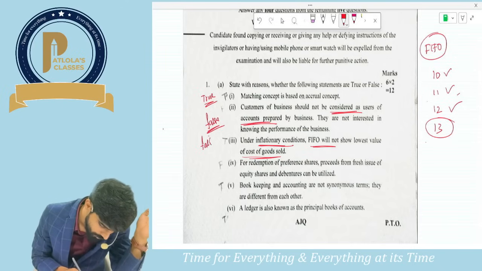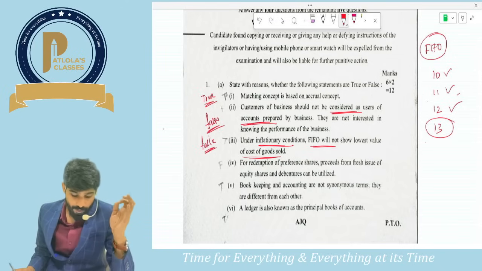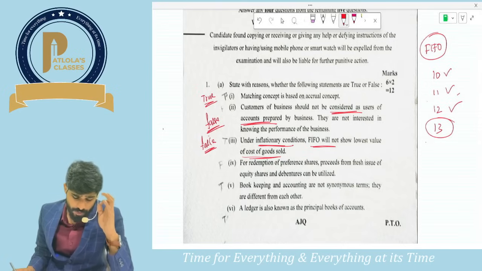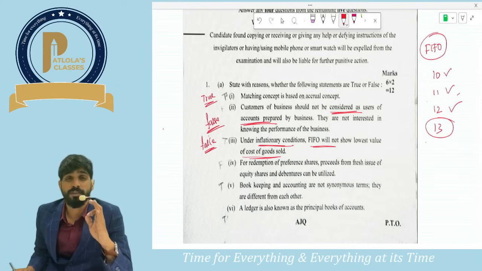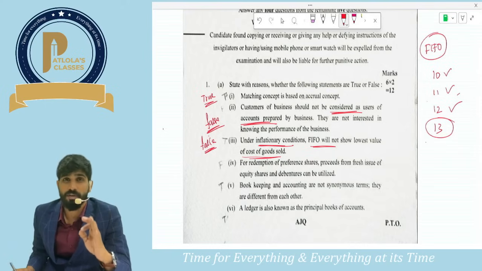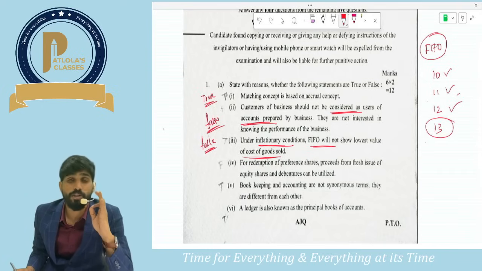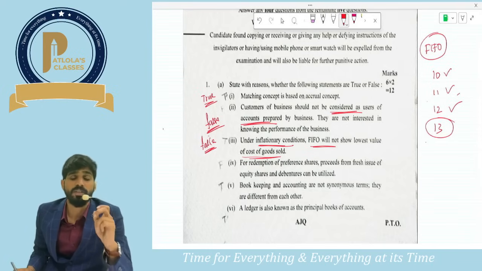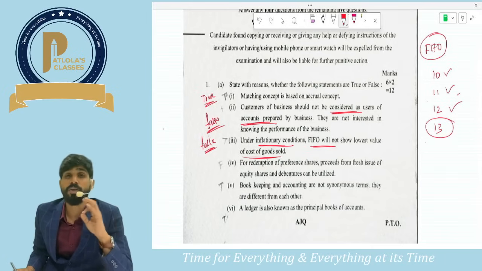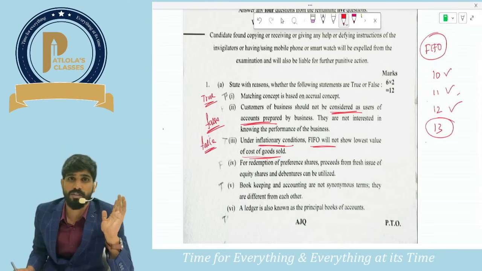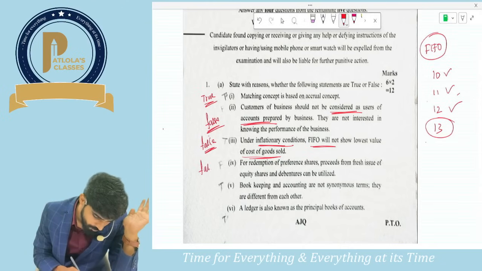This is also false. Next, for redemption of preference shares, proceeds from fresh issue of equity shares and debentures can be utilized. No guys, as per section 55, for redemption of preference shares, we can use only the issue of equity shares, and either we can issue equity shares or we can transfer the amount to CRR, and you cannot use issue of debentures for the purpose of redemption of preference shares. So this statement is also false.